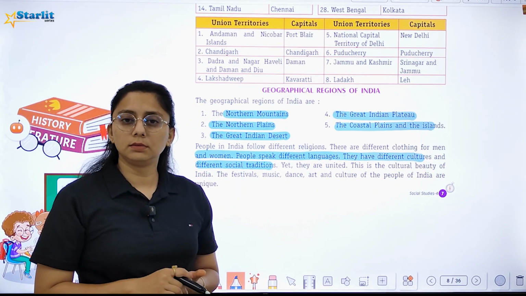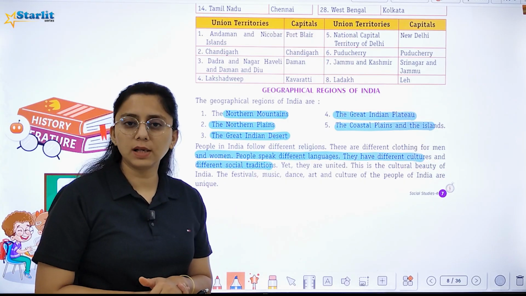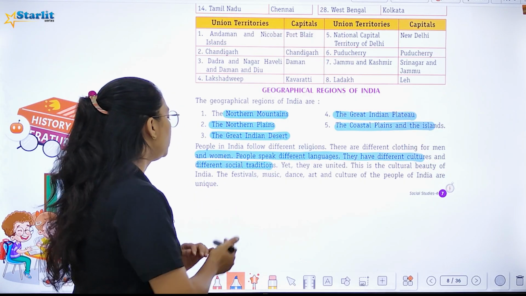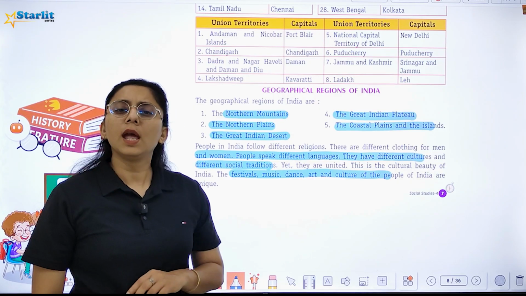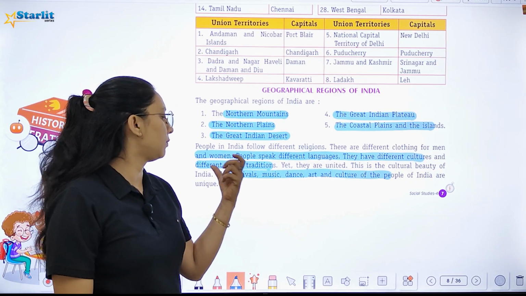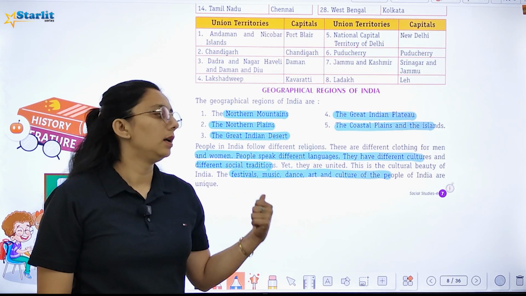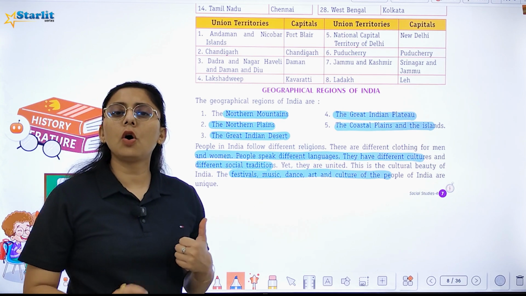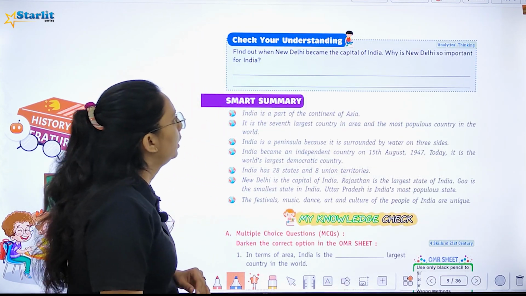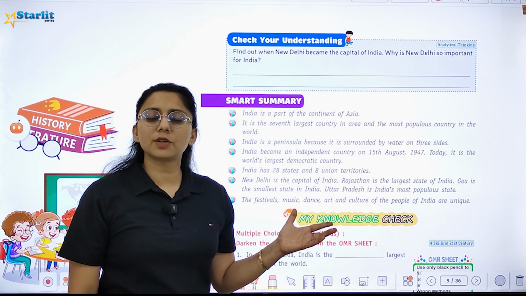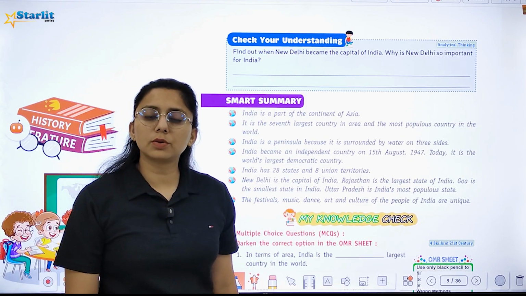Yet they're united. Right? After that also, what are we? United. This is the cultural beauty of India, the festival, music, dance, art and culture of the people of India are unique. In everything, if we talk about art, festival, music, dance, art and culture, all of the people of India are unique. Right? So here you can check your understanding by giving answer to this question.